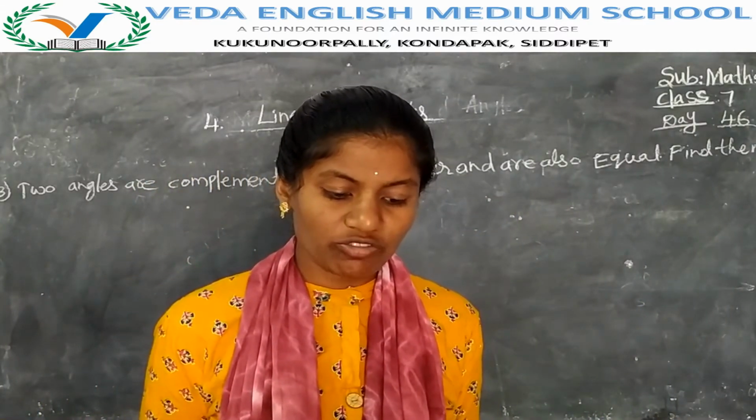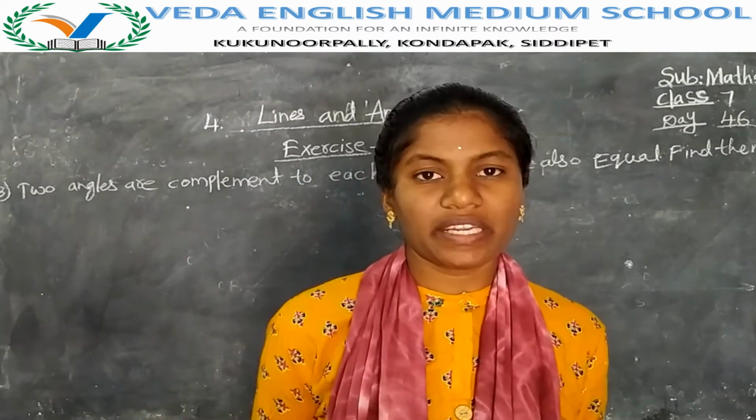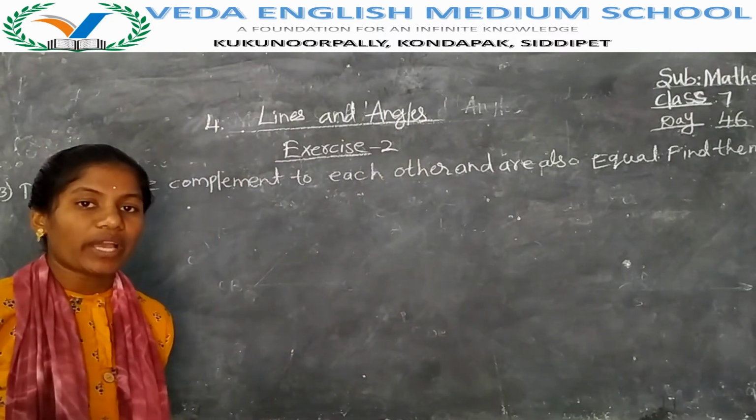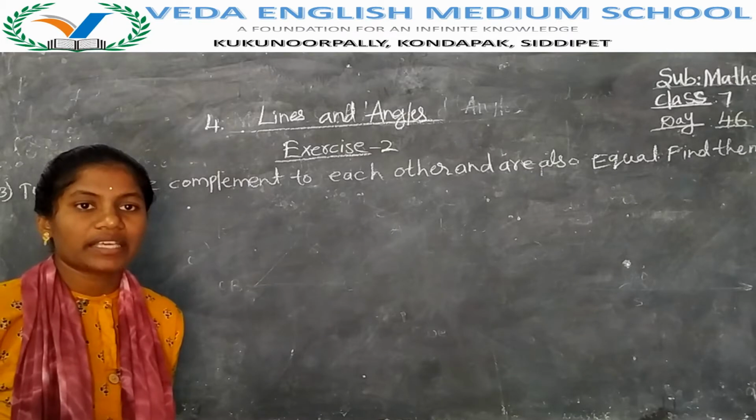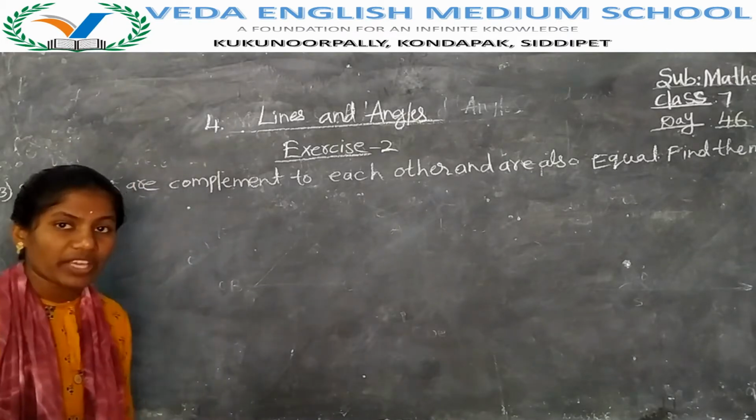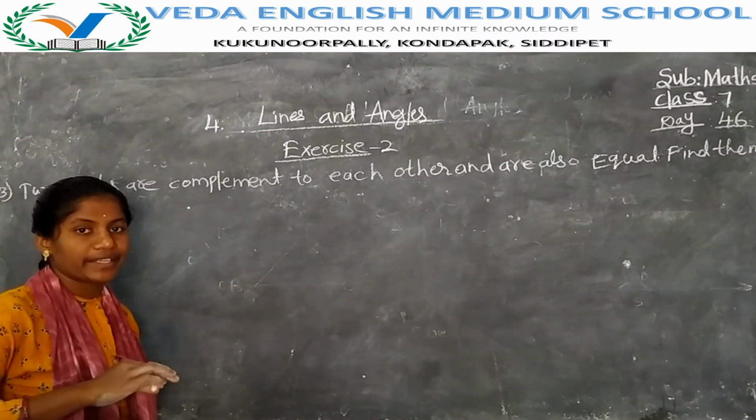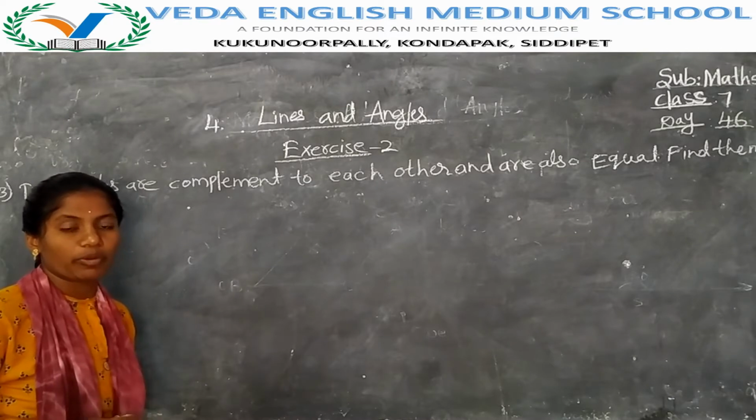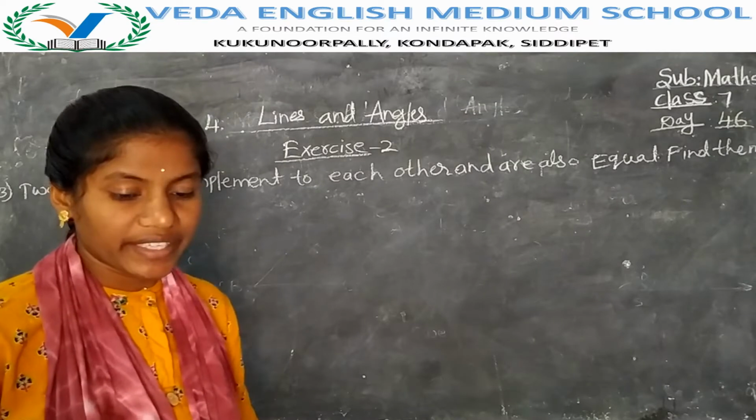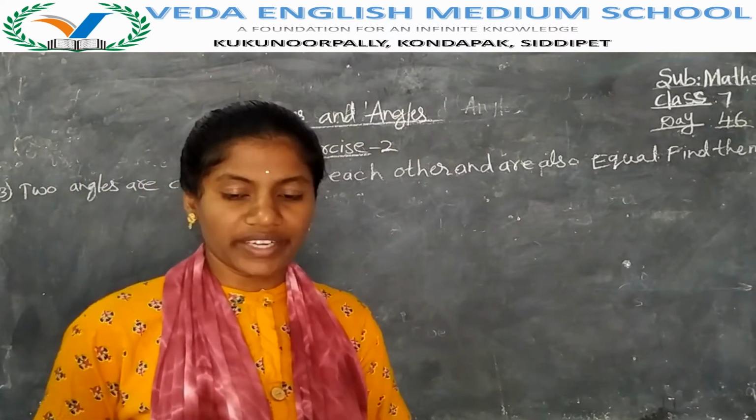In our previous class we have completed our exercise 1 and we have learned what is meant by complementary angles. What is meant by complementary, Nana? If the sum of two angles is equal to 90 degrees, then those angles are called complementary angles. In a complementary angle, the sum of the two angles is equal to 90 degrees.